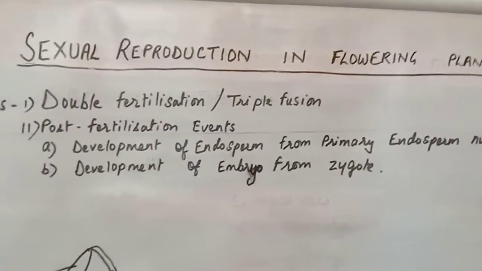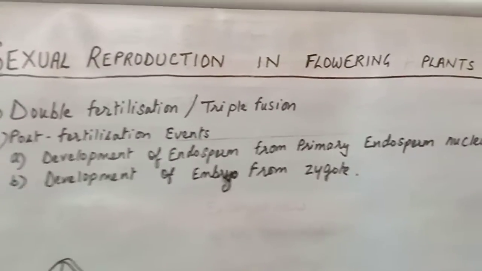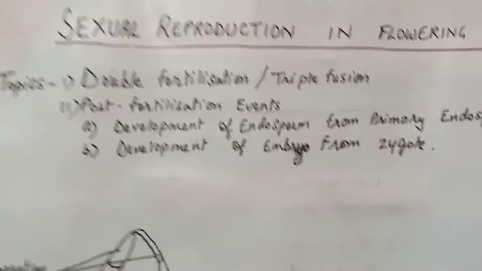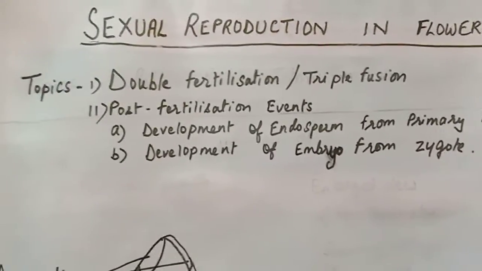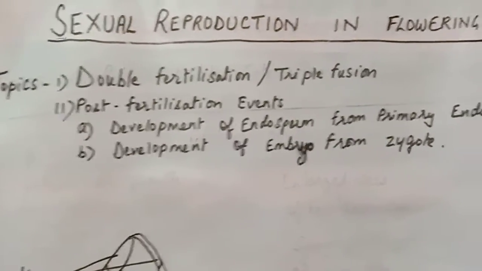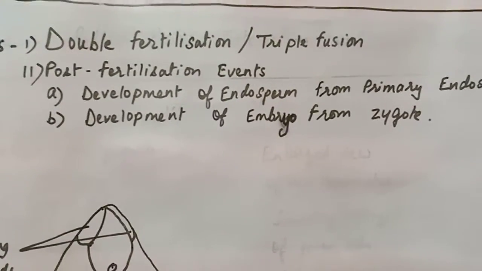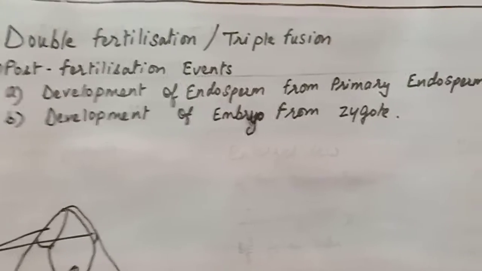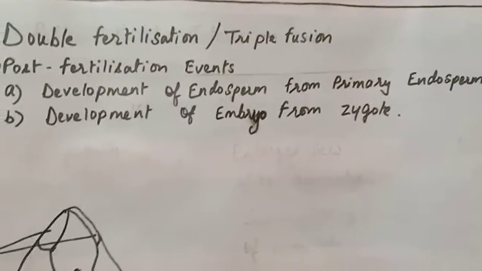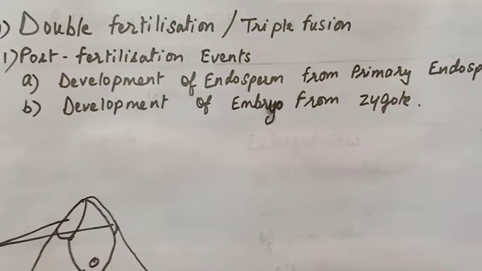Today's chapter is sexual reproduction in flowering plants, and this is the continuation of the previous video. Today's topics are double fertilization, triple fusion, and post-fertilization events. In post-fertilization events, we will take development of endosperm from primary endosperm nucleus and development of embryo from zygote. Other events we will take in the next video.